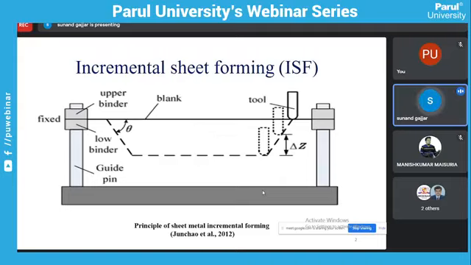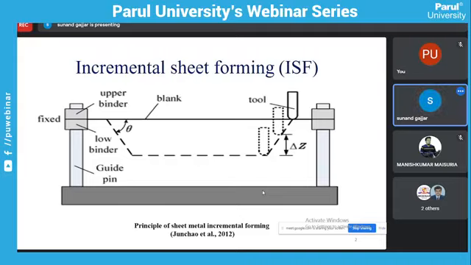We have seen a lot of utensils in our kitchen which are formed using deep drawing processes. Here I explain the deep drawing process. Why do we introduce incremental sheet forming? Before that we have to learn about the deep drawing process. I will quickly start the incremental sheet forming process, but first, why do we use it? In the deep drawing process, a punch and die setup is used.